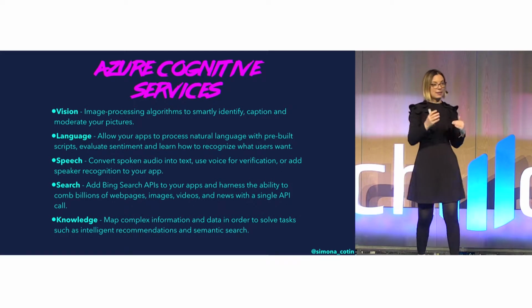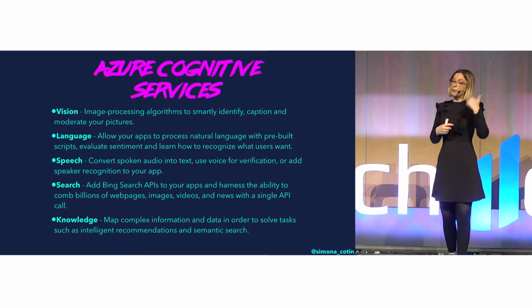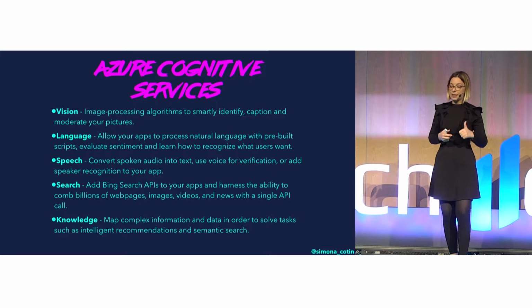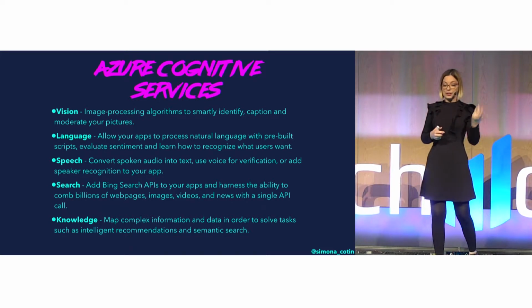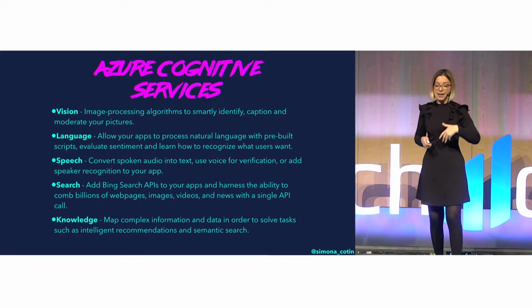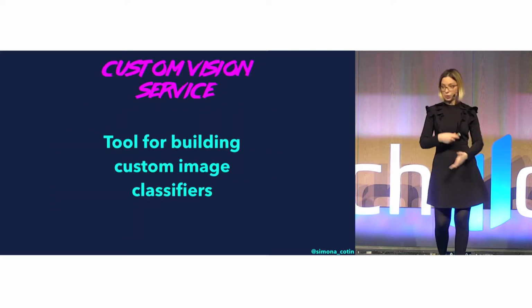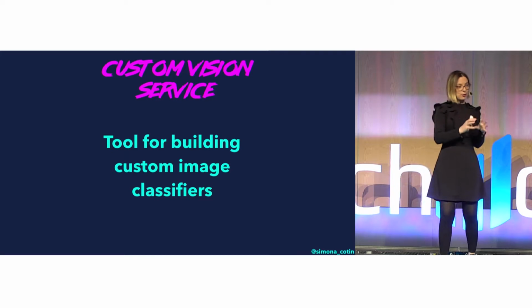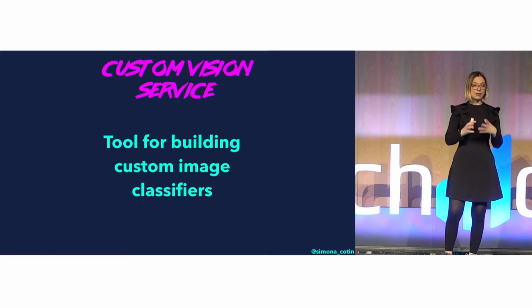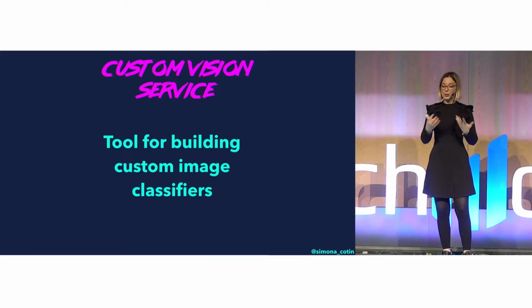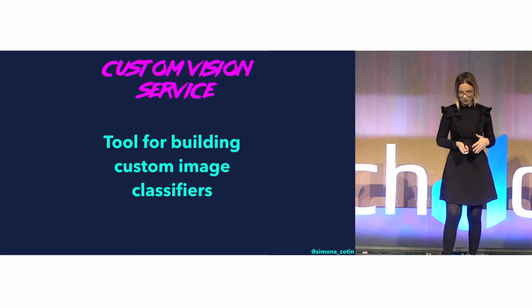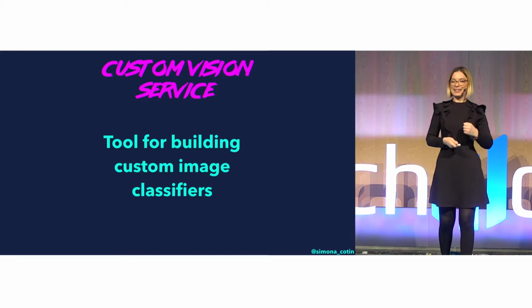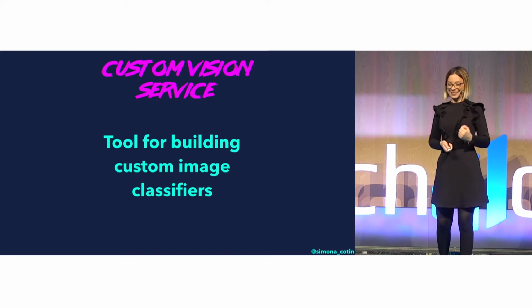We can do image processing, so that's the Vision API. We can analyze language, we can analyze speech, search with the Bing Search API, and knowledge. So there's a lot of things there. And the particular service that I'm going to use is the Custom Vision Service, which is a tool for building custom image classifiers. And this is going to help us be very fast.